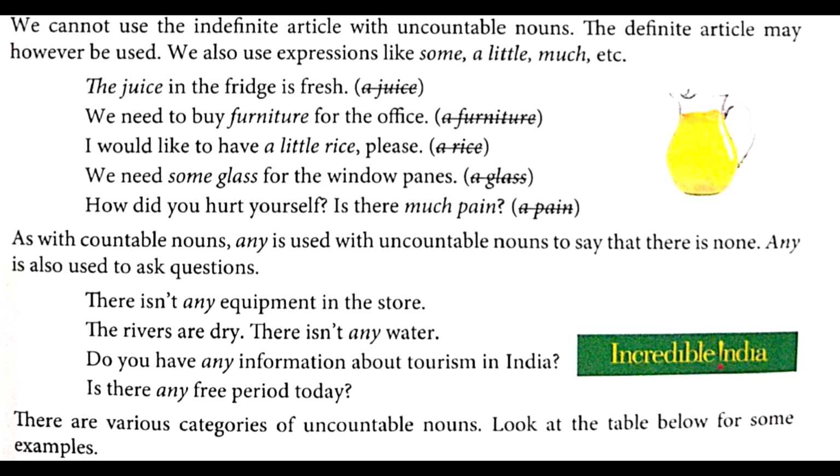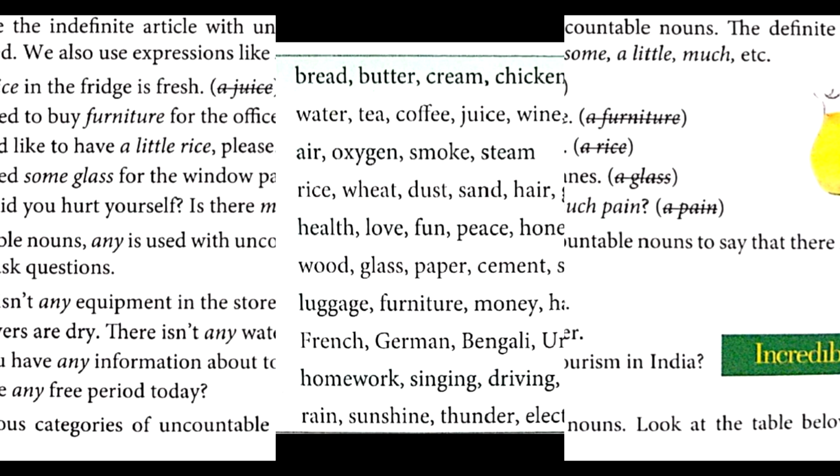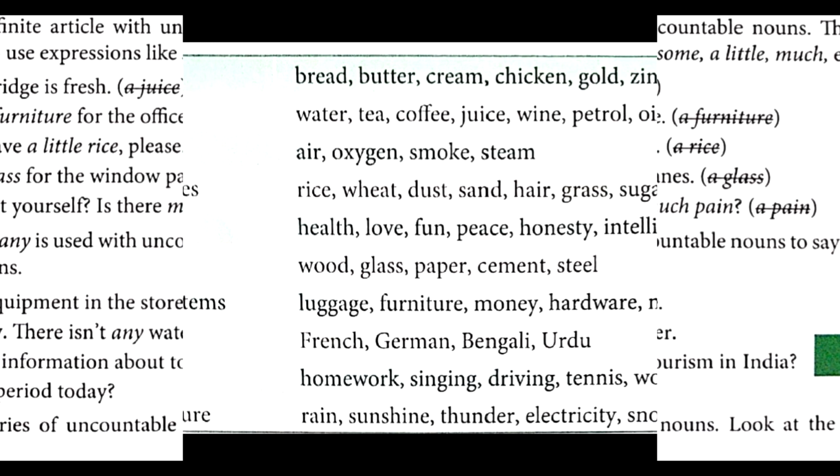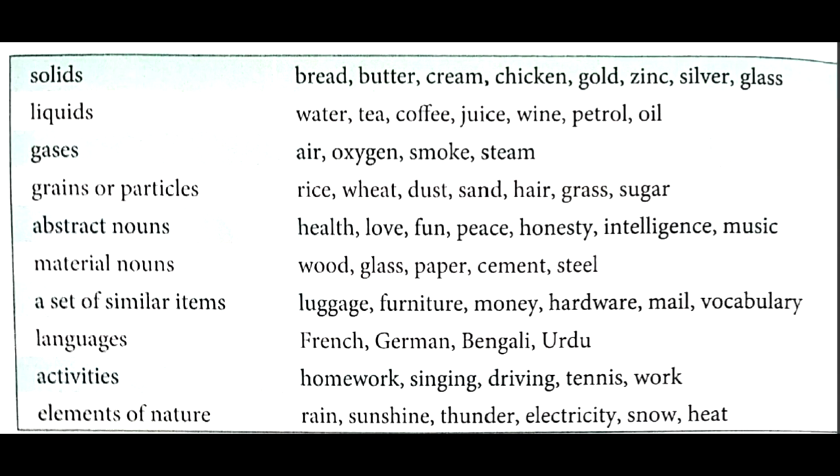So here I shall start. I shall repeat again the sentence. There are various categories of uncountable nouns. Look at the table below for some examples. Now here we are doing uncountable. So let's see. In solids what can come? In solids, bread will come, butter, cream, chicken, gold, zinc, silver, glass.